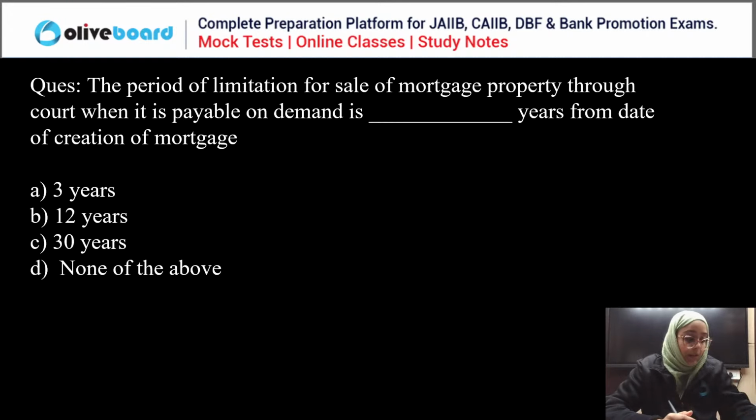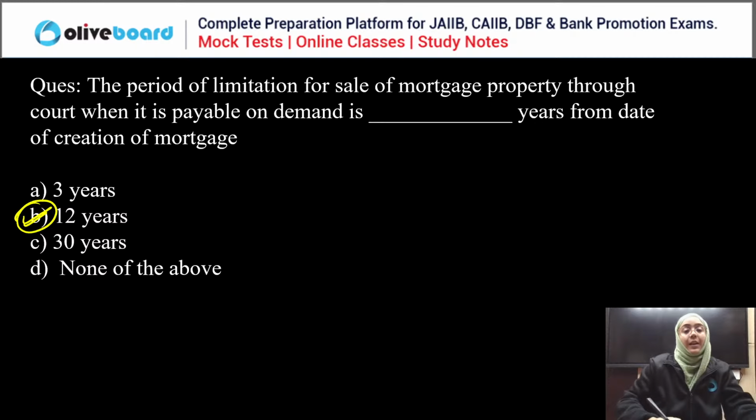Now, tell me the correct answer. Yes, it is 12 years. B is the correct answer.